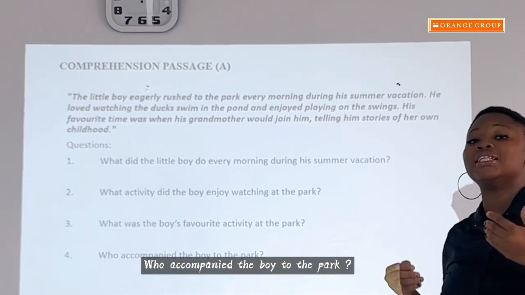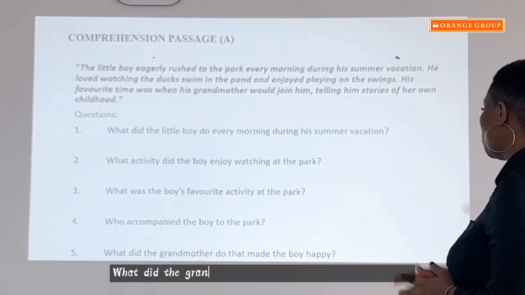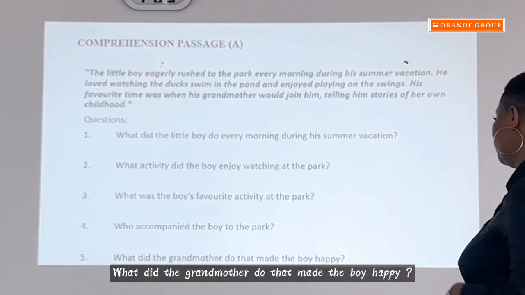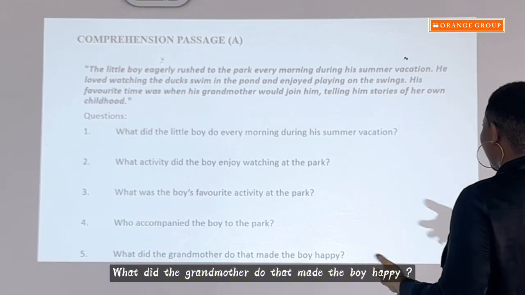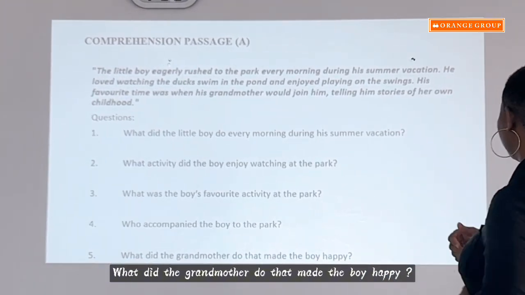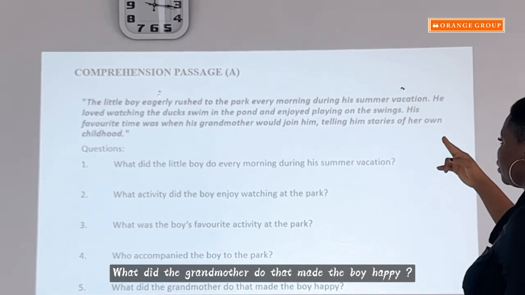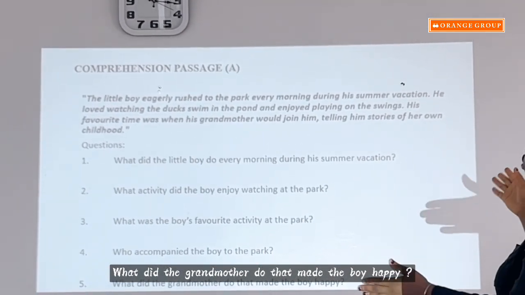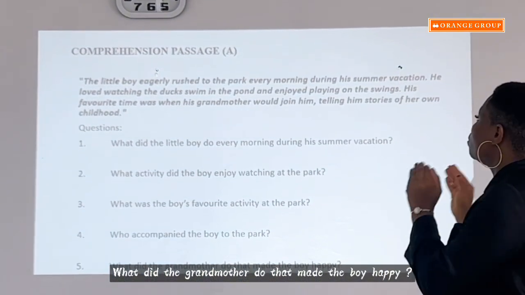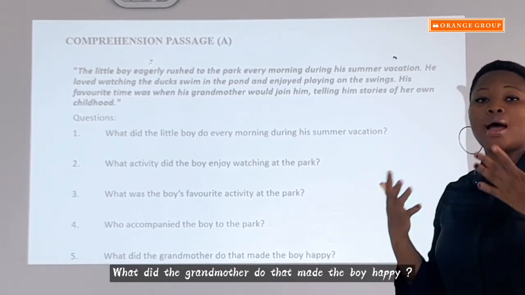So it means that there was a time the grandmother actually came to the park with him. Number 5 says, what did the grandmother do that made the boy happy? So going over the question again, it would be, his favorite time was when his grandmother would join him, telling him stories of her own childhood. So, what did the grandmother do? She told him stories of her own childhood, which made the boy happy.